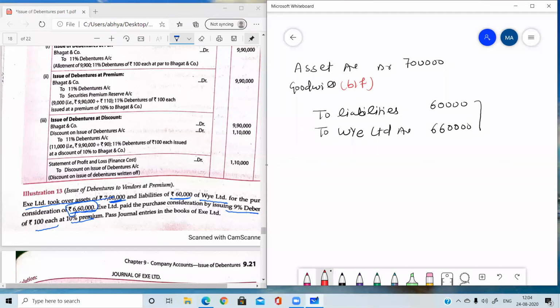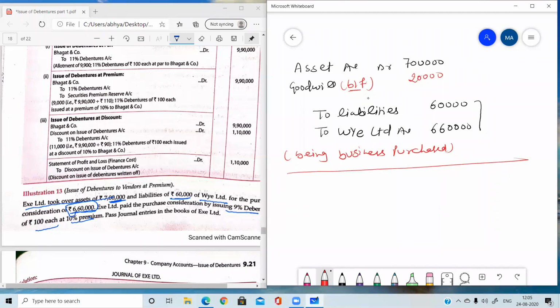So whatever amount you are finding out, either goodwill or capital reserve, in front of that you need to write this word, balancing figure. It means it was not given in the question. You have to find it out. 20,000 and write narration: being business purchased. That's it. Business purchased. Second entry.